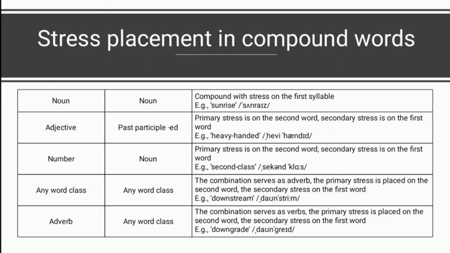And the combination that serves as verbs, the primary stress is placed on the second word and the secondary stress on the first word. For example, in the word downgrade. Downgrade has primary stress placed on the second word and the secondary stress placed on the first word.